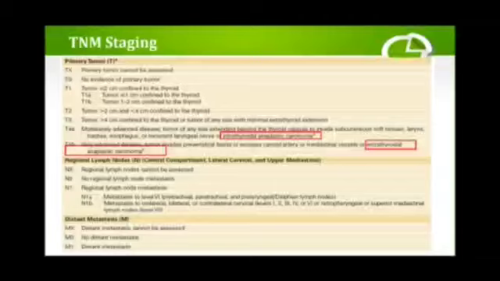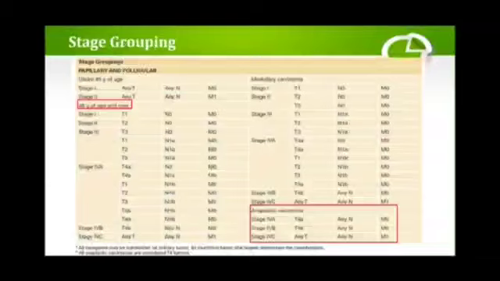Regional lymph nodes, how do they divide? C is the central compartment, lateral cervical nodes, and the upper mediastinal. In that, N1A is metastasis to level 6, the Delphian nodes, that is pre- and paratracheal or prelaryngeal nodes. N1B is when it metastasizes to lateral nodes, that is unilateral, bilateral, or contralateral cervical nodes other than level 6, which also includes level 7 nodes, the superior mediastinal nodes. Distant metastasis: M0 is no distant metastasis. M1 is distant metastasis.